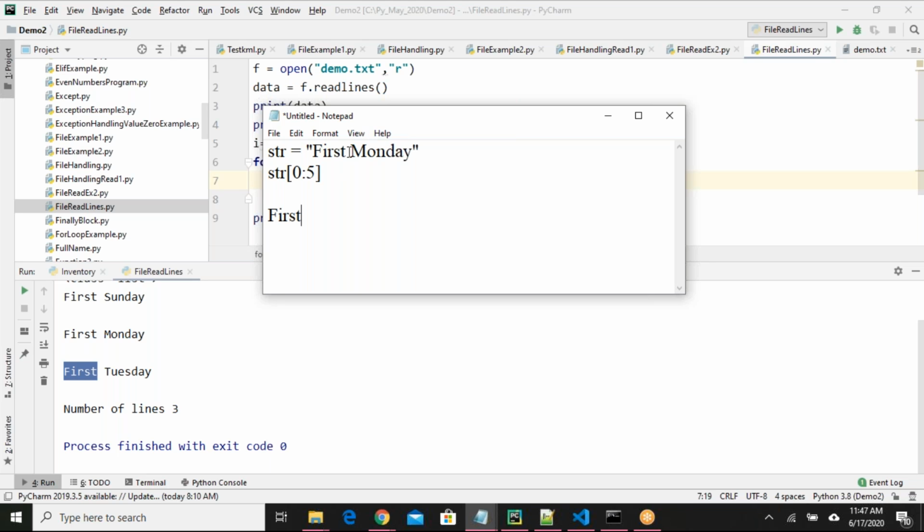So here I don't want first. Whatever the string is available after first, I want to consider that part. So 5 colon should be given. Very good. 5 colon or 6 colon; if you don't want the space, we should give 6 colon. Very good. Mahati is also suggesting one thing like 6:13. Anything is fine. If you leave it blank, it will take up to the end of the string, or I can say 13 also. Both are fine. Right?